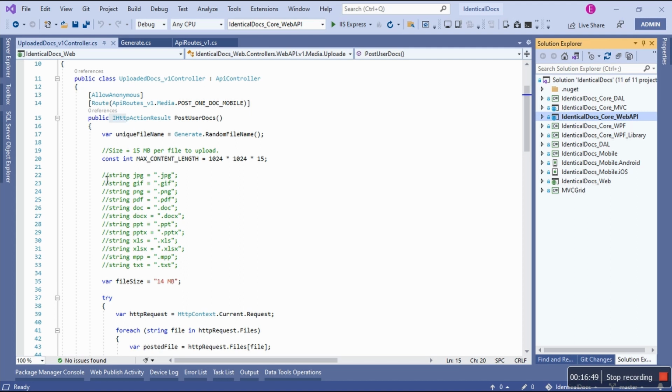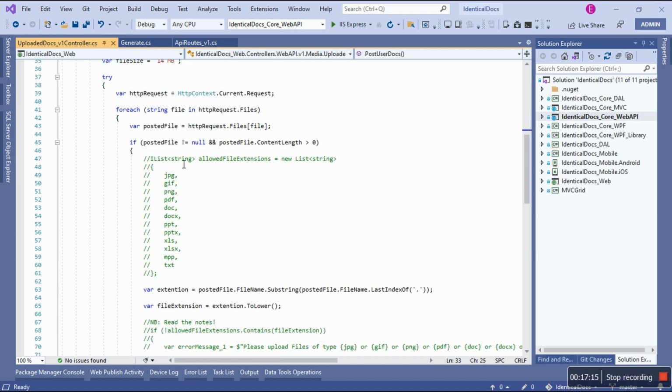Because now this is, I didn't do this prior, so I need to remember why again this was problematic, because the idea was we're going to have the type of the file formats that we're expecting. There's the images, we need PDF, this is Word document, the old one, the new version. This is PowerPoint document, old and new. This is Excel document, old and new. This is Microsoft Project document, and this is TXT, right? And then in here I want to use IList, where I say this is allowed extension, right? So these ones are allowed.